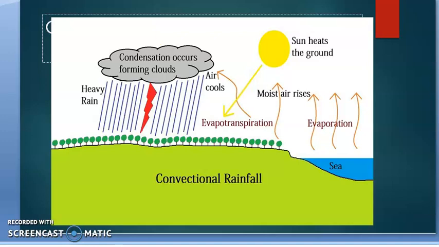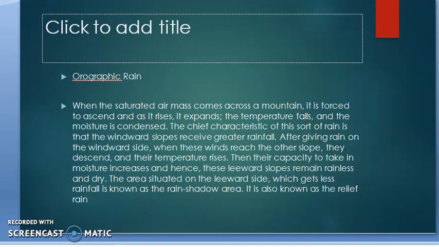Now the next type of rainfall that we have after the convectional rainfall is called orographic rainfall. The word orography came from the mountain only. So in the case of this rainfall, basically the mountain is related. Now in case of orographic rainfall, what happens? The rainfall occurs due to the lifting of moist air over a mountain range. The saturated or moist air, when it comes across a mountain, is forced to go up or rise over the mountain.